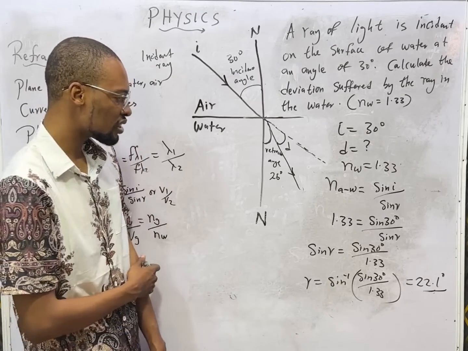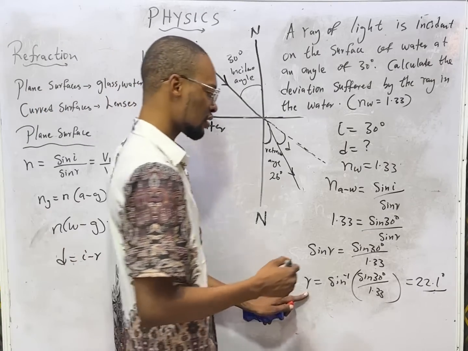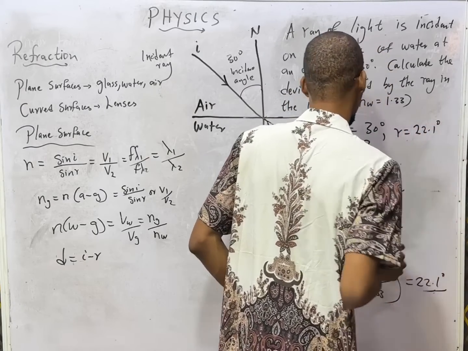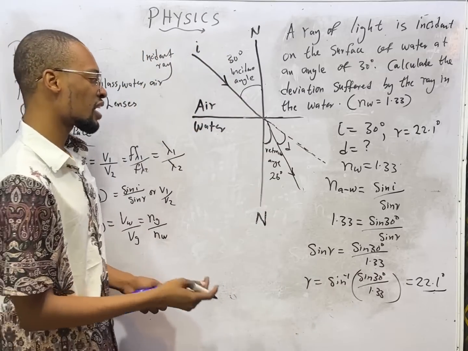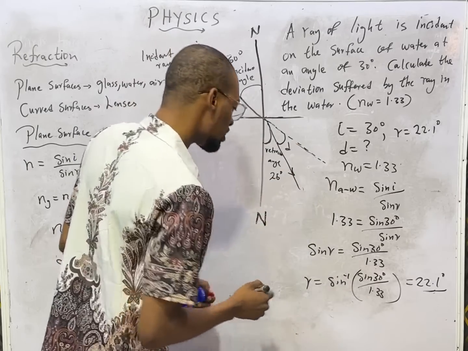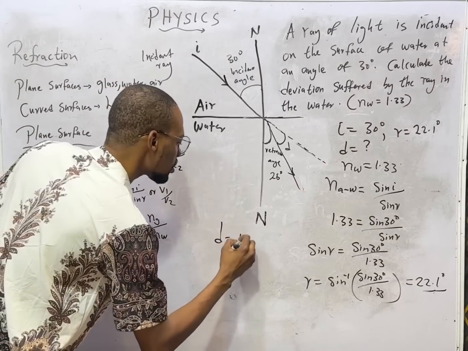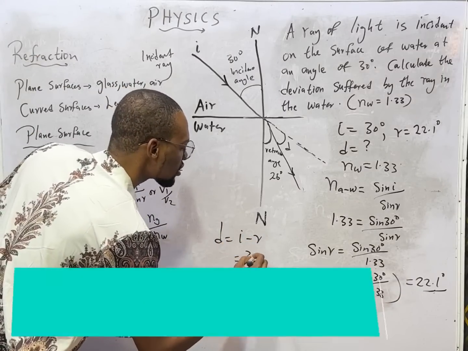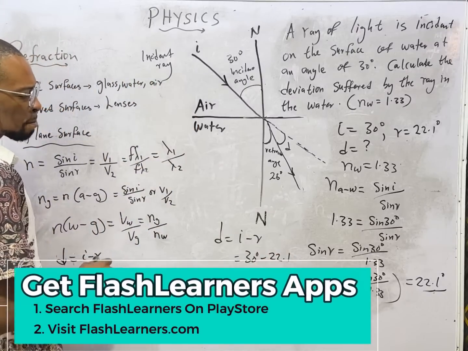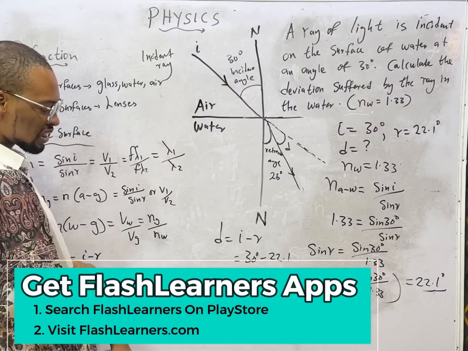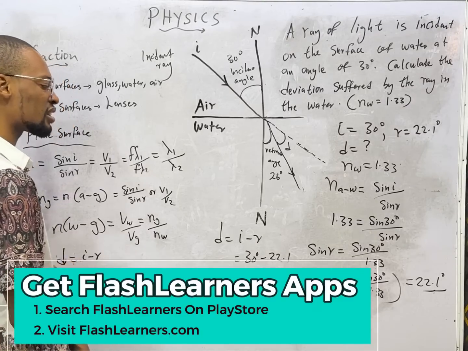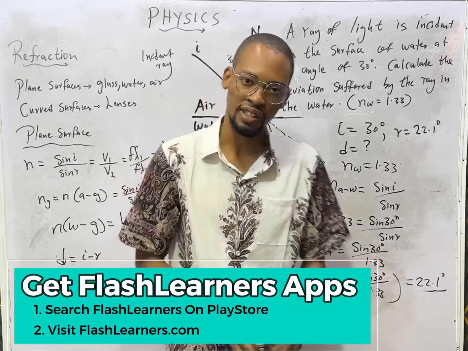Now, 22.1 degrees. This is the refracted angle, or angle of refraction. But we're asked to look for the deviation. I told you that this is deviation. If you subtract the refracted angle from the incidence angle, you are going to get deviation. From here, D is equal to I minus R. So I is equal to 30 degrees, R is 22.1 degrees. So that should give you your deviation. 30 minus 22, that is 8. 30 minus 22.1, that is 7.9. So that should be your angle of deviation.